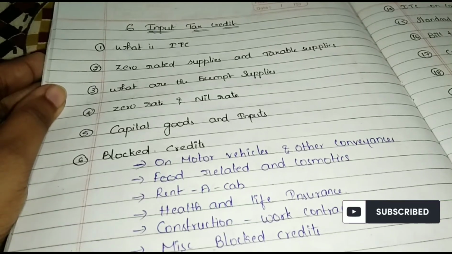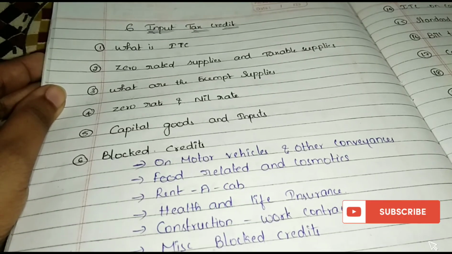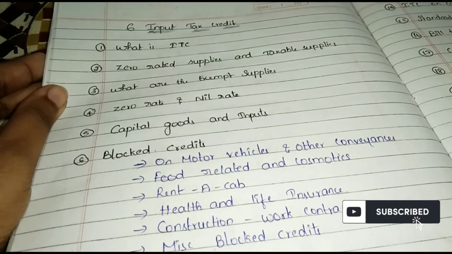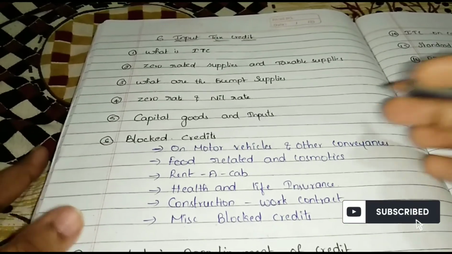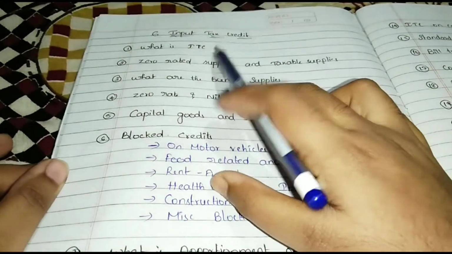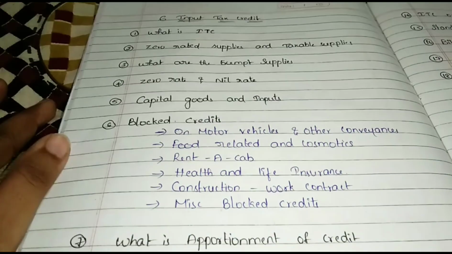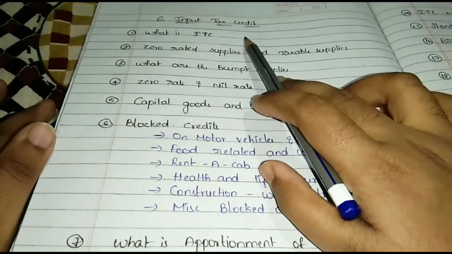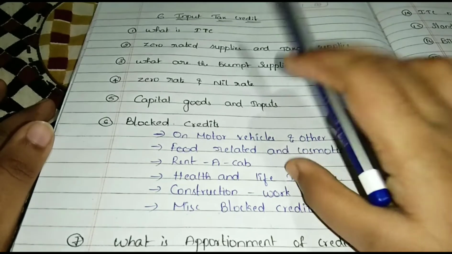Hi friends, today I am going to discuss indirect tax, in that input tax credit. First, what is ITC? What is input tax credit? It means set off of current liabilities minus current assets or by cash.